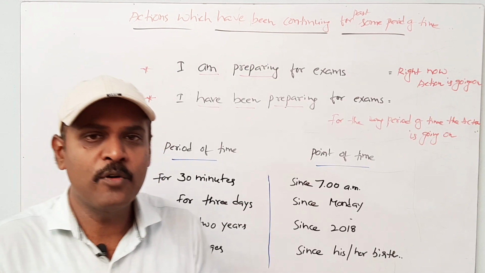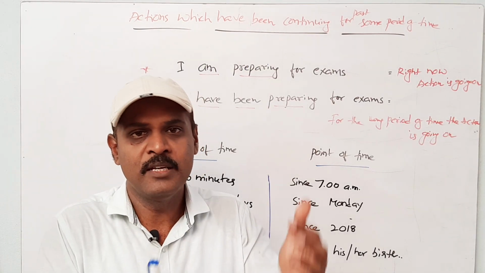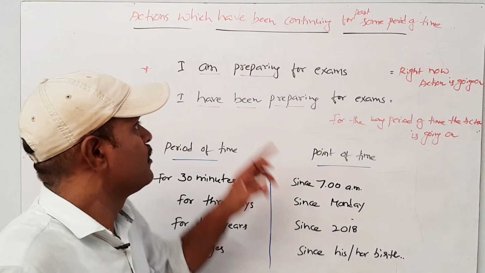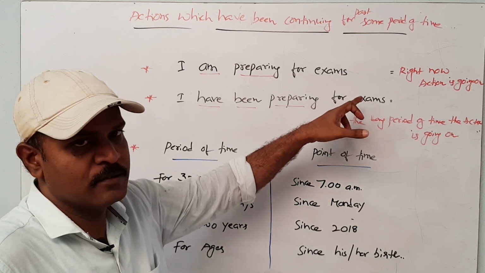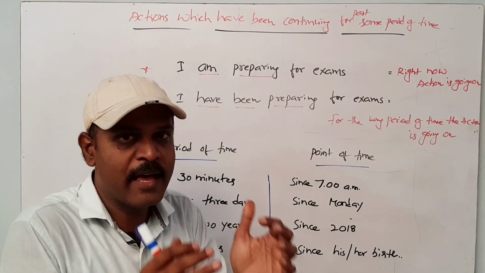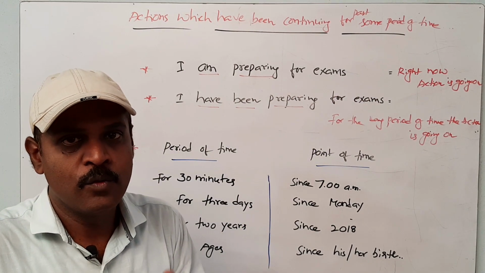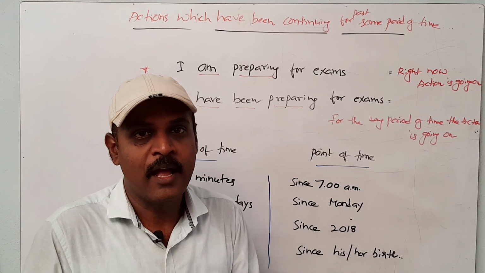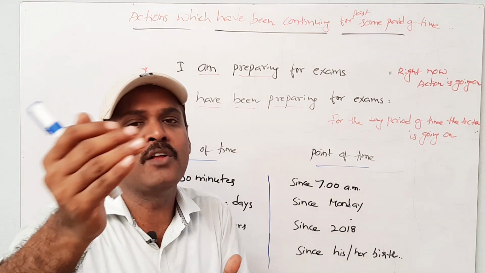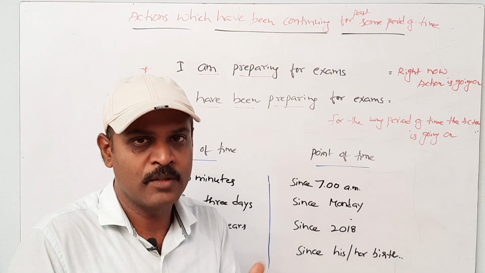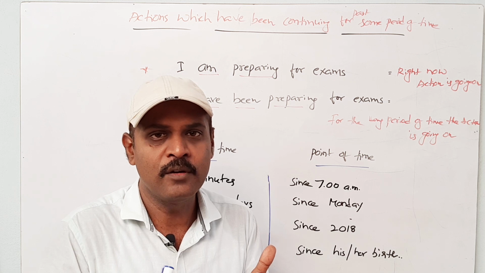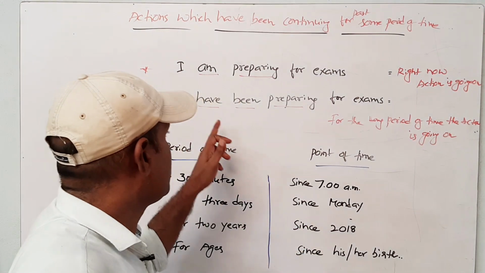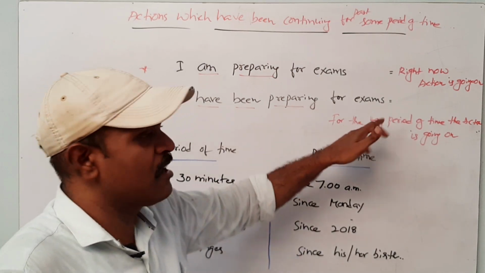Friends, now I am going to differentiate between present continuous and present perfect continuous. I am preparing for exams. That means now the action is going on. We don't want to say when the action started. We don't want to say whether the action may continue in the future or not. At present, you see, I am doing something. Okay? Next one. I have been preparing for exams.